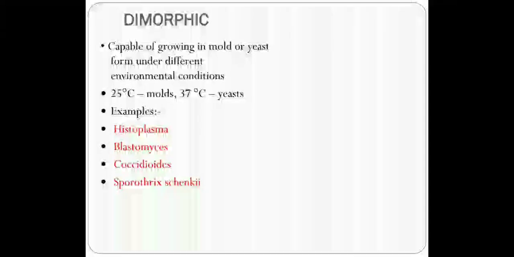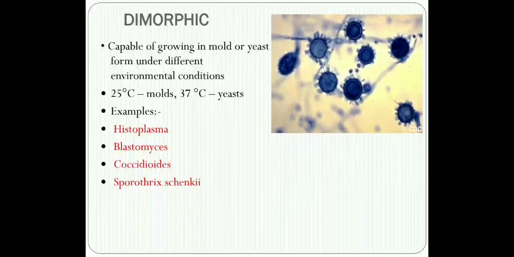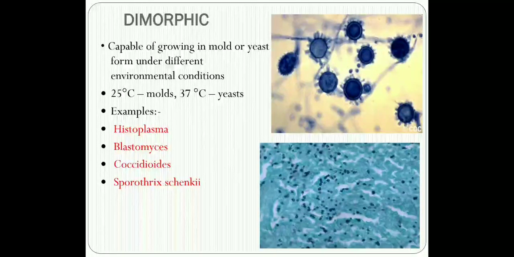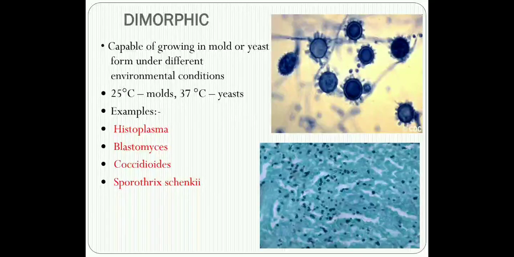The next class of the fungi are called the dimorphic fungi. Why they are called dimorphic is because they are capable of existing under different morphological forms depending on the environmental conditions. Usually at 37 degrees Celsius, or in vivo, inside the human body, they exist as yeast, and at 25 degrees Celsius in vitro, they exist as molds.